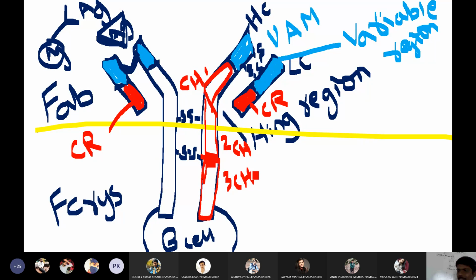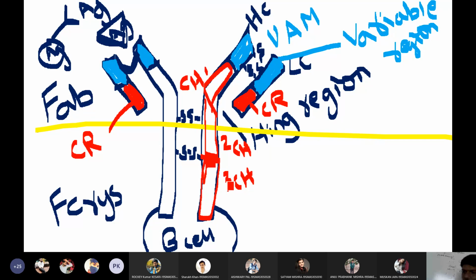These are the regions of the antibody. So an antibody has 2 kinds of regions, a variable region and a constant region. For the light chain, it has only one variable region and one constant region. But for the heavy chain, it has 3 constant regions and one variable region. So the 3 constant regions are stated as constant heavy region 1, constant heavy region 2, and constant heavy region 3. So these are the regions of the antibody. Is this clear for everyone? Yes, sir.